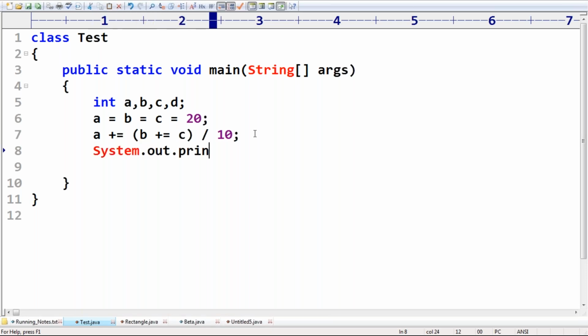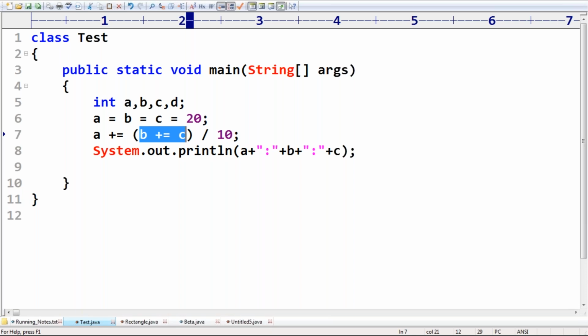System.out.println(a + " " + b + " " + c). Somewhere we covered this type of thing, right? Sir, here a parenthesis is there. The highest precedence always goes to parentheses. Have you remembered, right? That's why this value will be evaluated first. So b = b + c.